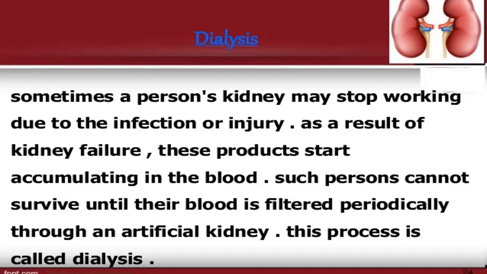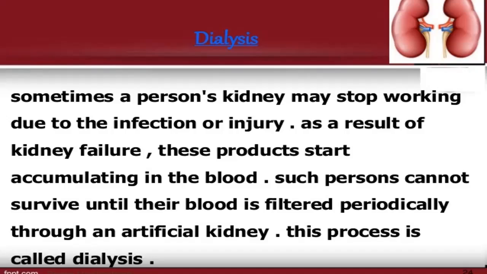So a person having kidney failure cannot survive unless his blood is filtered periodically through a kidney machine to remove urea by a procedure that is called dialysis. The procedure used for cleaning the blood of a person by separating the waste product urea from it is called dialysis.